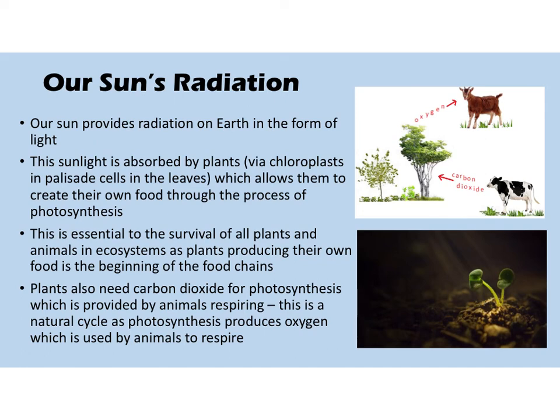Plants also need carbon dioxide for photosynthesis, which is provided by animals respiring. This is a natural cycle, as photosynthesis produces oxygen, which is used by animals to respire. So in the picture at the top here, this is a good representation of this. The cow is breathing out carbon dioxide, which is absorbed by the plant and used in photosynthesis.